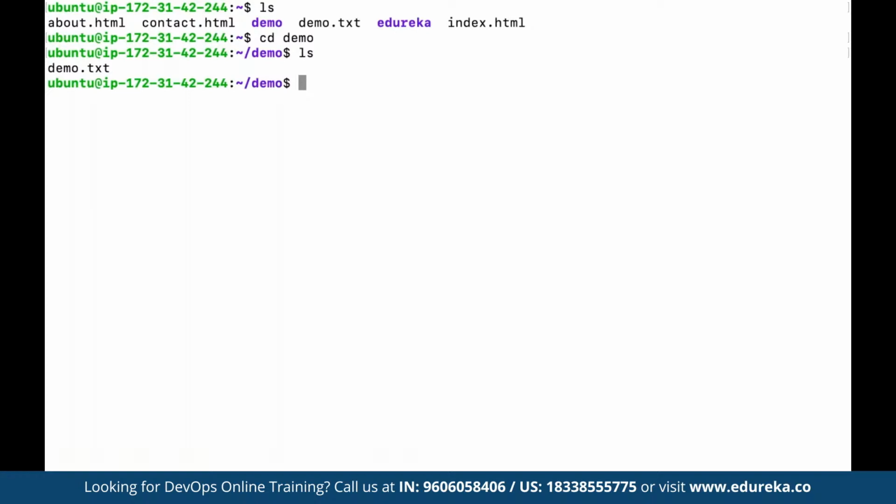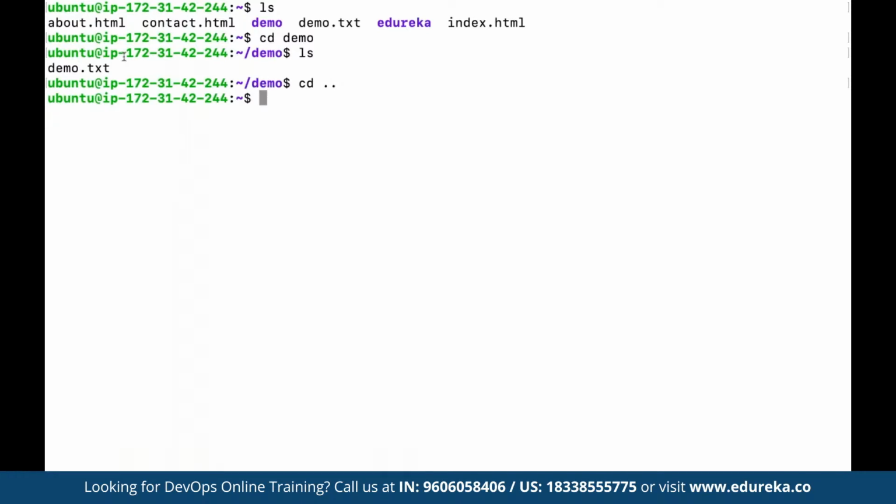Let's say we want to copy another file. Here we can again make use of cp. Let's say we can come out now. To come out, that means to go back to the previous directory, we can use cd and then the two dots here. This is going to take us to the previous directory, that means the directory above the current directory that we are working on, right?